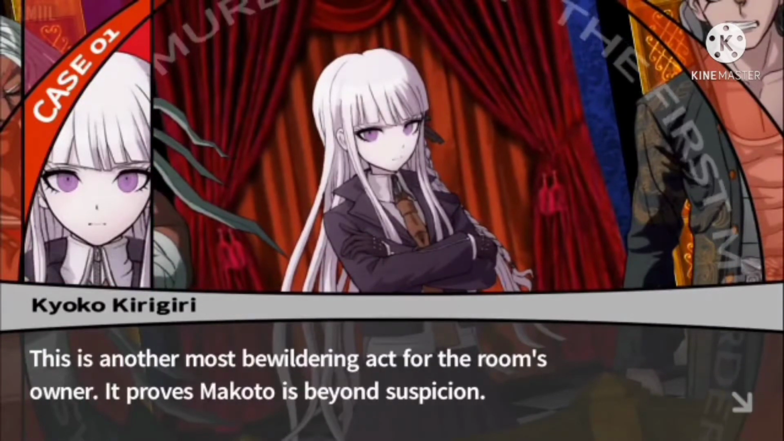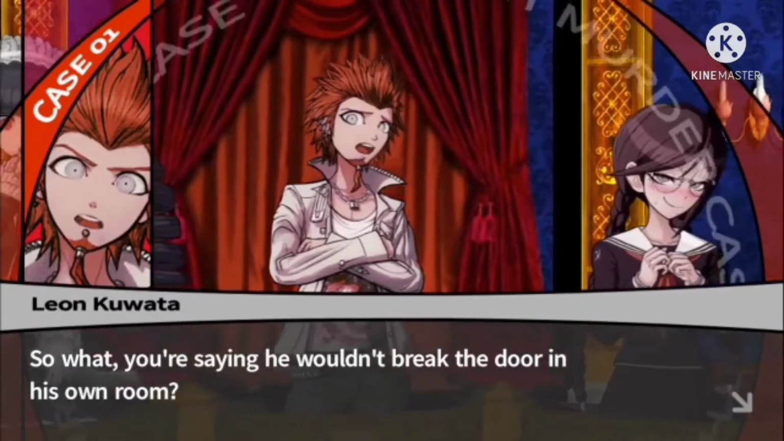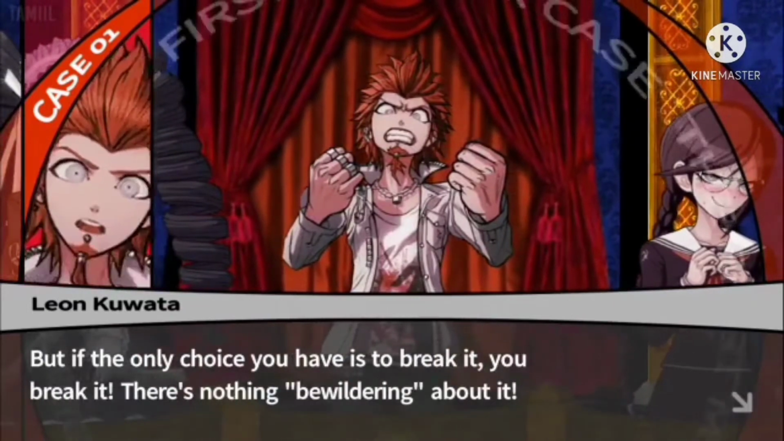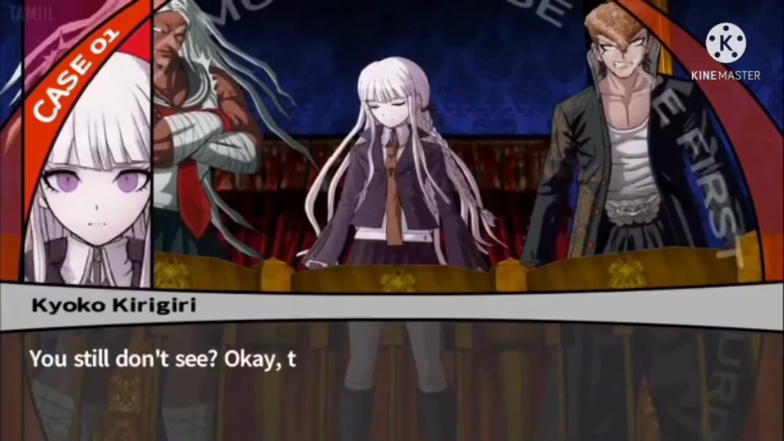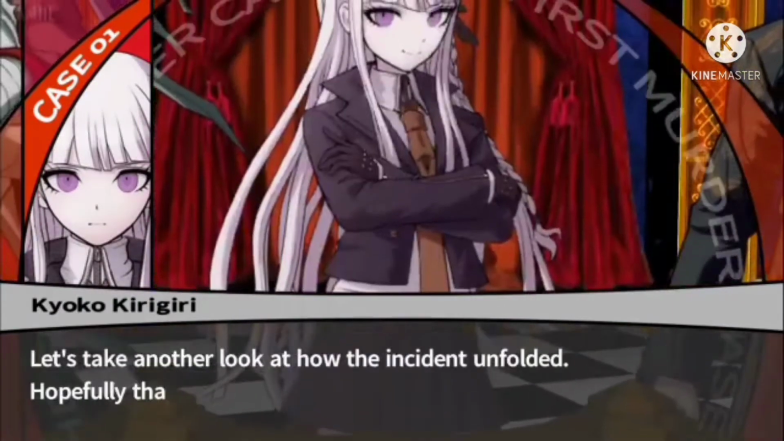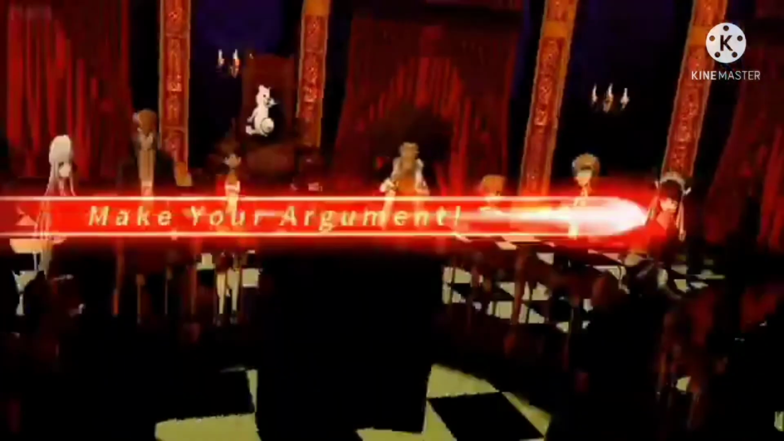It proves Makoto is the culprit. So what? You're saying he wouldn't break the door in his own room? But if the only choice you have is to break it, you break it. There's nothing strange about it. You still don't see? Okay then. Let's take another look at how the incident unfolded. Hopefully that will help you understand.